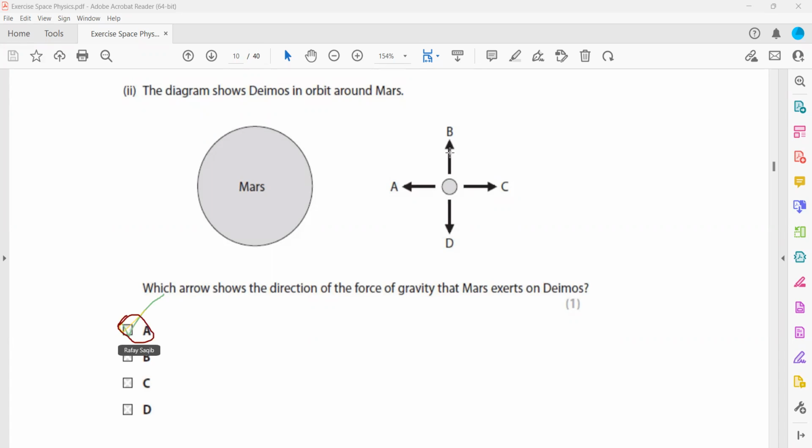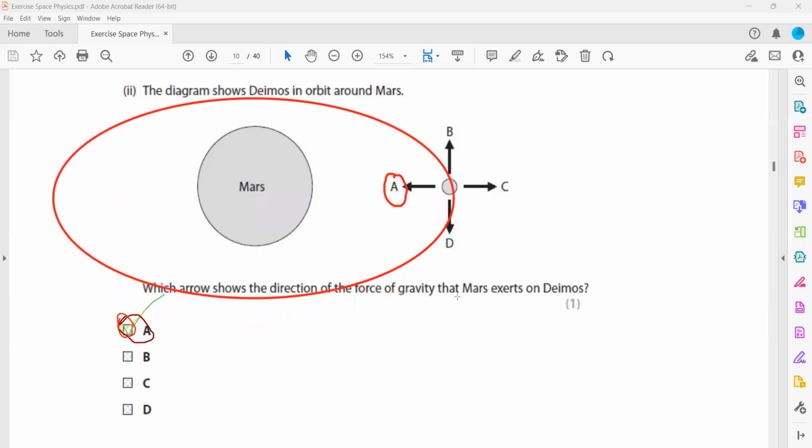So which arrow is representing the force of gravity experienced by this satellite? The correct answer is A, because as this is moving in a circular path, the direction of the force should always be towards the center at any point. And that is the direction of the gravitational force.